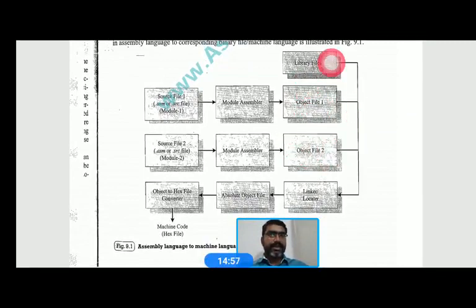link that with some library files. As you can see, the object file does not have a proper address location. We need to locate it at its proper address. So to locate it, or to link some library files with this object file, the required library files must be linked with the object file to make it an executable file.